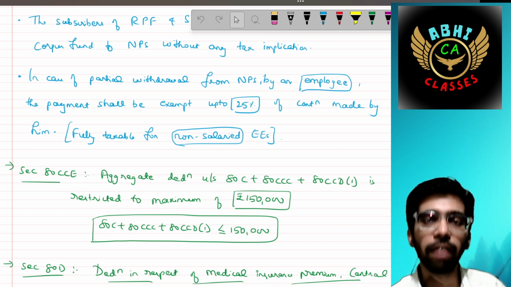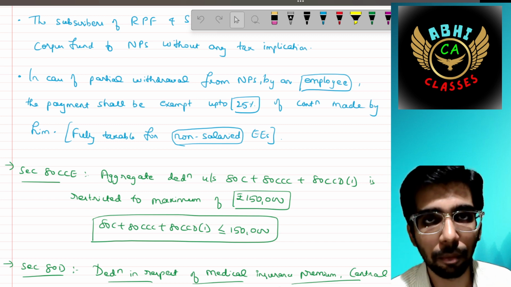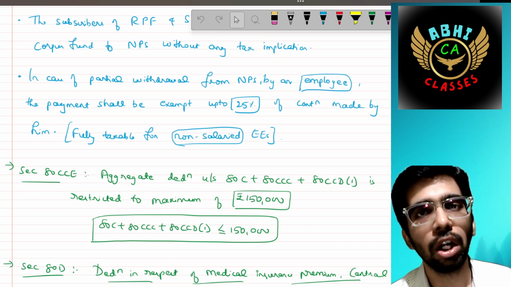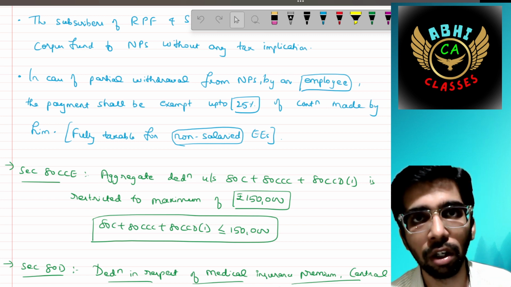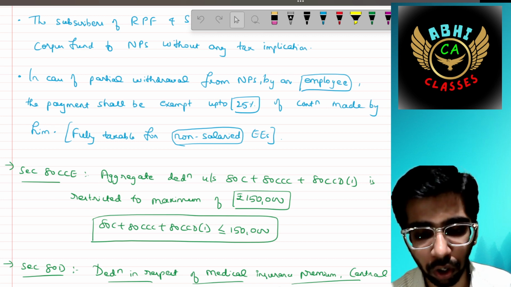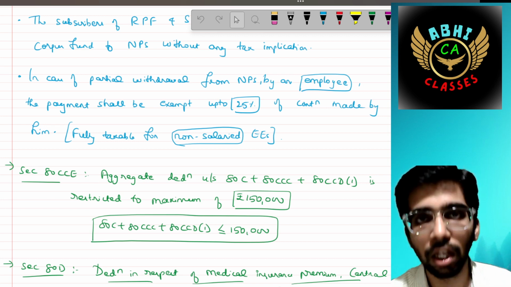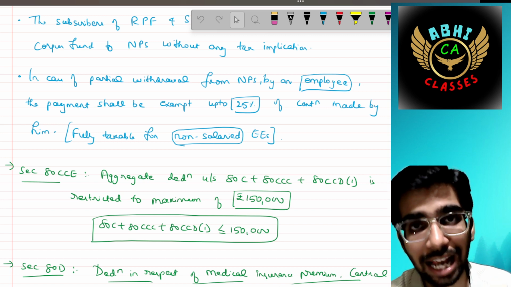We'll discuss once again. If I am an employee, I have withdrawn a partial amount from my account, so of that contribution made by him, 25% is exempt, the remaining is taxable. If I am a non-salaried person, then it is fully taxable. That is, the entire 1 lakh is taxable.